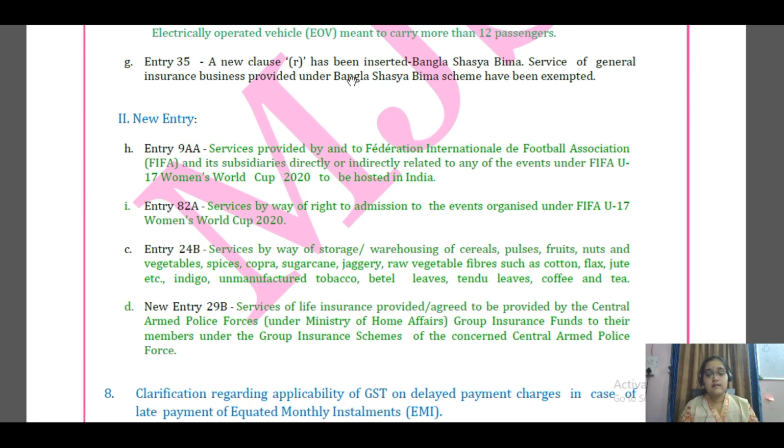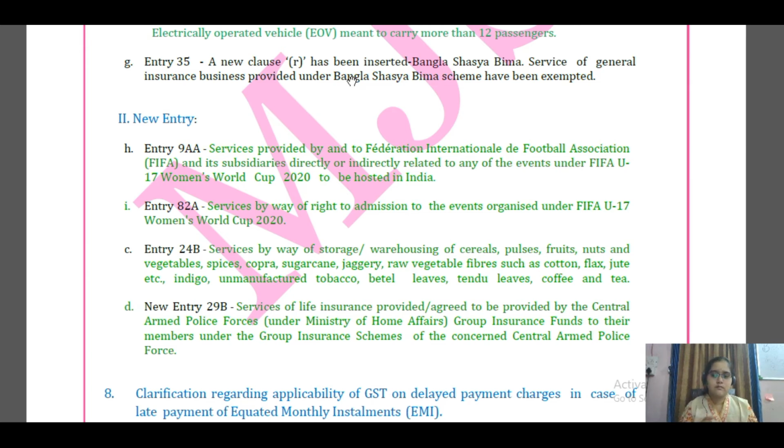Then the next one is entry number 29B. If you remember, I think last time we saw that even the coastal guards were demanding the insurance thing, and they also got an exemption for the services provided, right? Similarly, here the services of life insurance provided or agreed to be provided by whom? Central Armed Police Forces Group Insurance Fund.